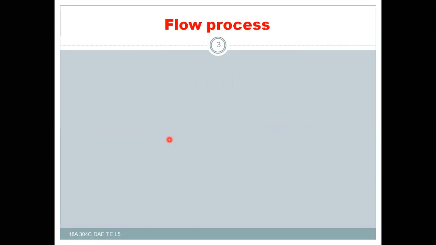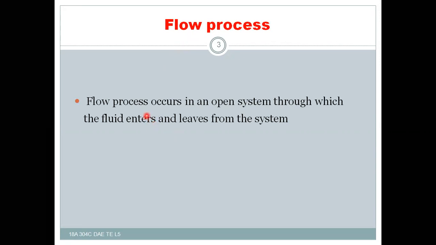Before going to the steady flow energy equation applications, let us know what is a flow process. The flow process occurs in an open system through which the fluid enters and leaves the system. That means the flow process takes place only in case of an open system. I think you are already familiar with the types of thermodynamic systems. Among thermodynamic systems, there are three types: open system, closed system, and isolated system.